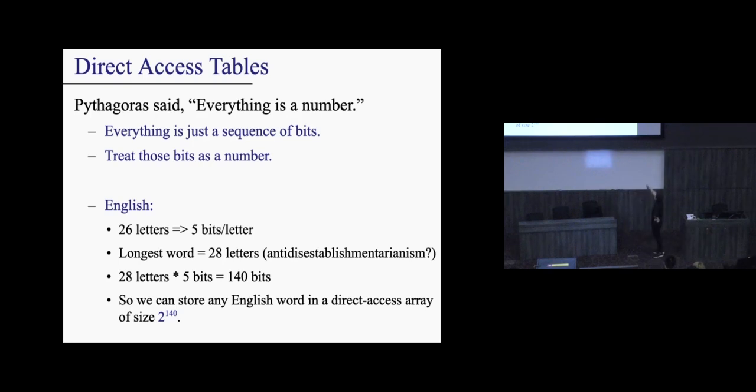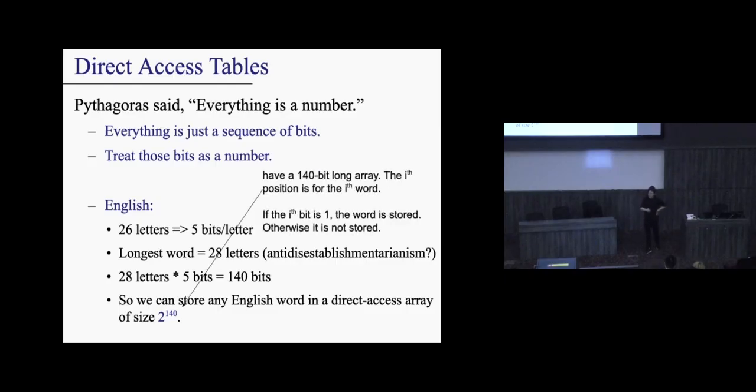So what we could do is just force it by making an array of size 2 to the power of 140. Okay, what am I doing here? Why is there a 2 to the power of 140? Here's the idea: I'm going to have an array, sorry, this is wrong. This should be 2 to the power of 140, okay? And the ith position is for the ith word. So if the ith bit is 1, we know the ith word is being stored.